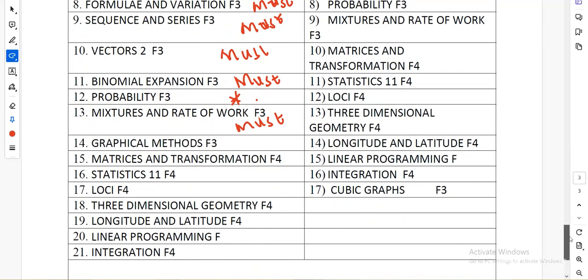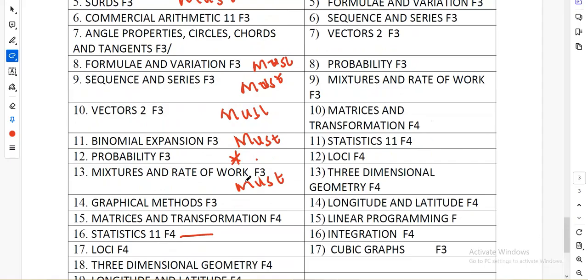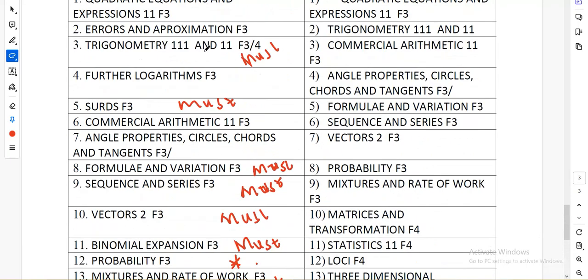If statistics is not going to be in section 2, then it must be in section 1. That one also you should note. Statistics, you should also note that. At least I wanted you to have 9 topics that you need to be sure of in section 1. Now let us go straight to section 2. That's where my interest is.